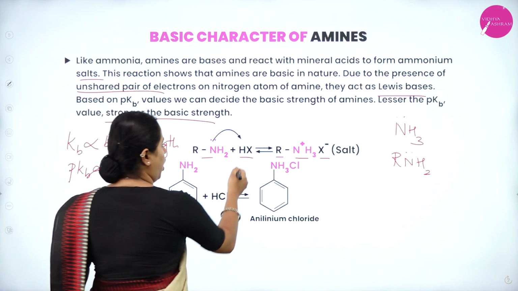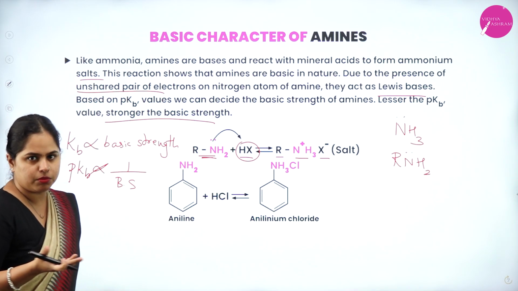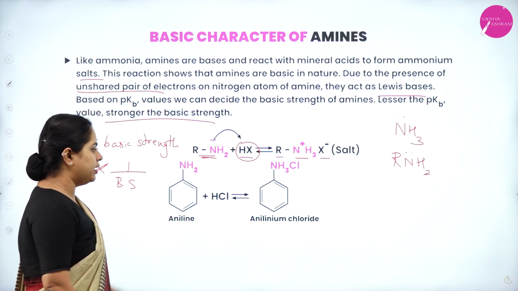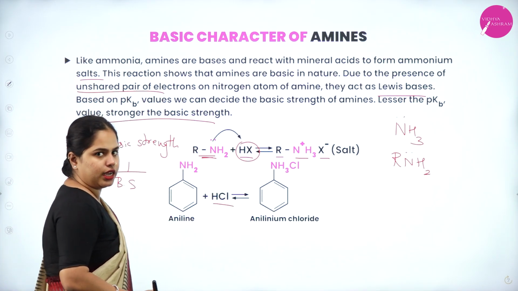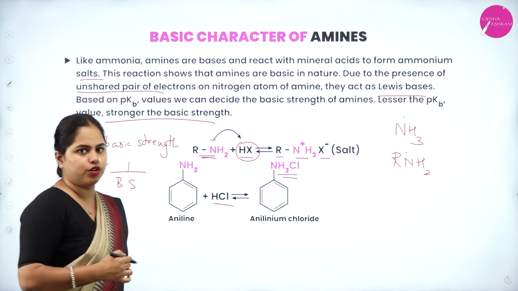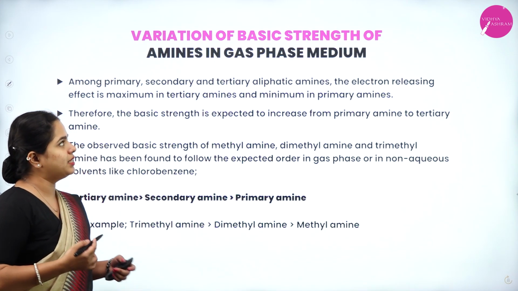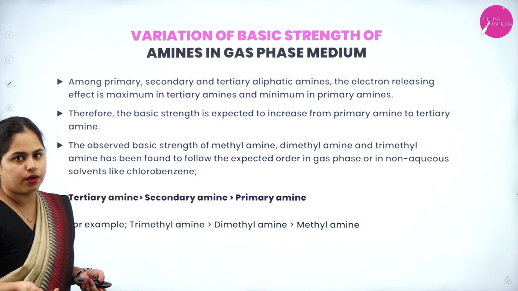So if a salt is formed by reacting with an acid, it means the compound which you have taken, your amine, must be a base, right? So you have aniline reacts with HCl, hydrochloric acid, which is a mineral acid. What you are going to get? C6H5NH3 plus Cl minus you are going to get, which is a salt. Clear? Now, variation of basic strength of amines in gaseous or gas phase medium.